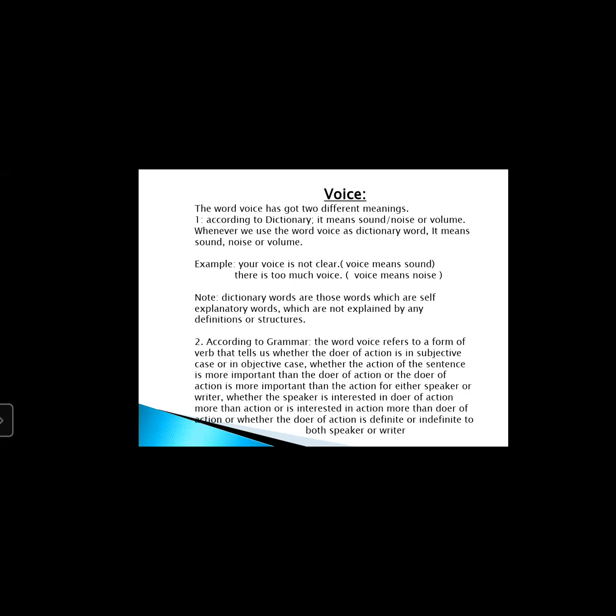So the question here is this: does that verb form identify the tense or something else? So dear students, voice form of verb is not responsible to identify any tense. It is used to tell us, in simple words, whether the subject, the doer of action, is more important than the action, or the action is more important than the doer